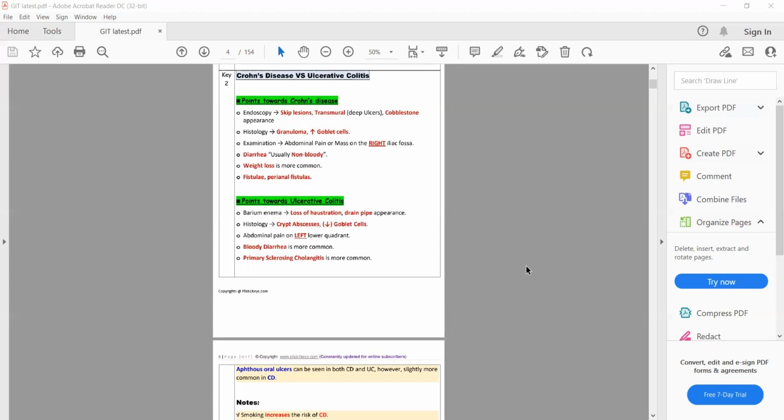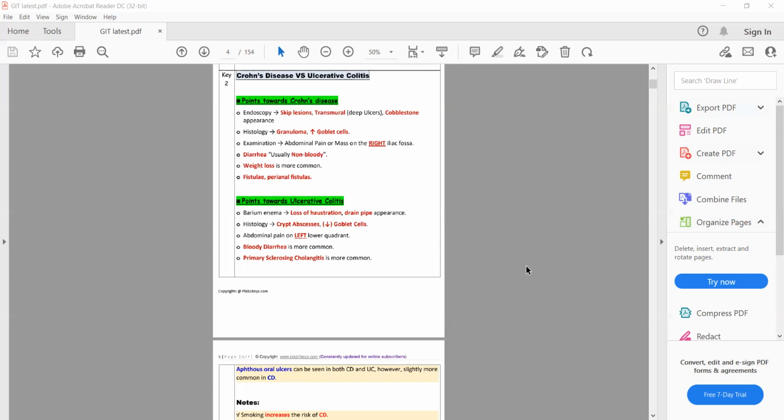Because ulcerative colitis involves the colon, descending colon or sigmoid colon or rectum, if there is inflammation in the rectum, there will be bloody diarrhea. While in Crohn disease, because it most commonly involves the small intestine, if there is inflammation in the small intestine, the blood, when it reaches the rectum or anus, will just disappear or be digested by the enzymes. So in Crohn's disease,